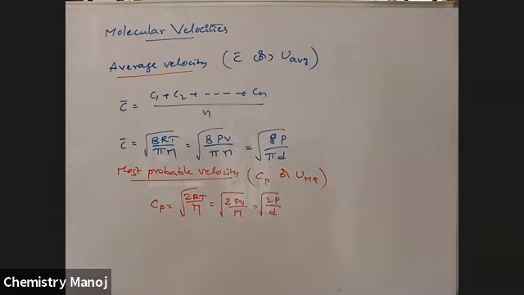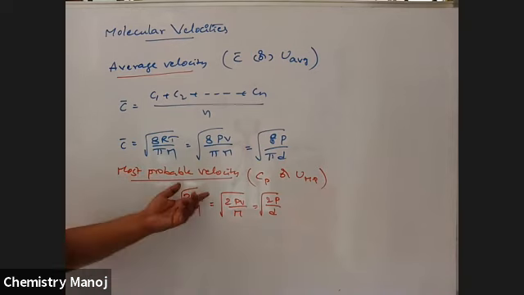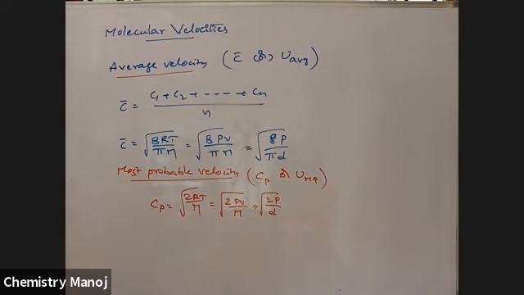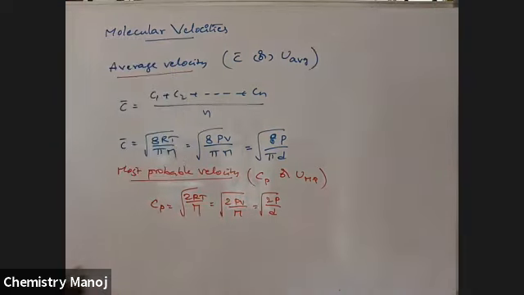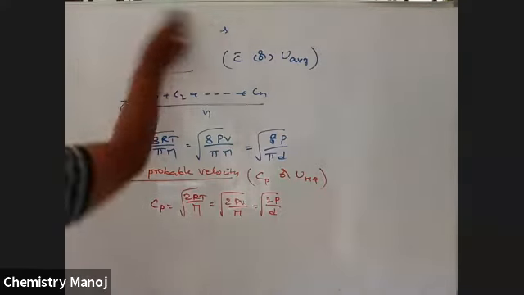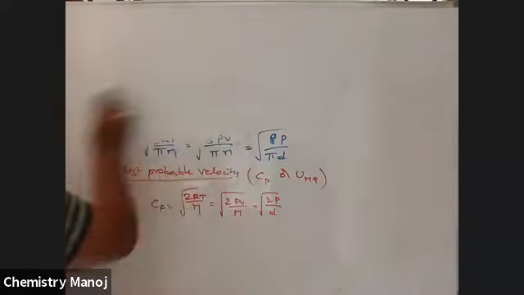Okay, what is most probable velocity? That is the velocity possessed by the maximum number of molecules at a given temperature. Most of the molecules possess this velocity, which is the most probable velocity. Now I am going to give the ratio between these velocities. The ratio of these velocities is important.